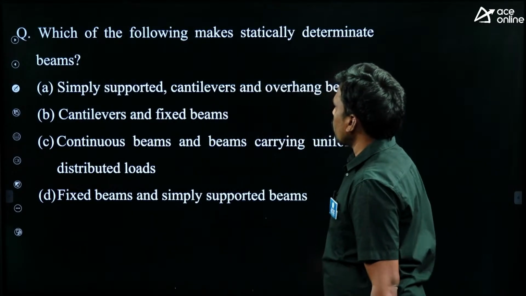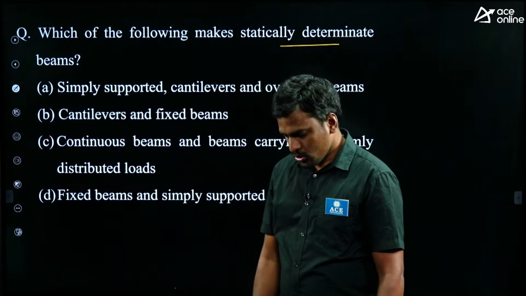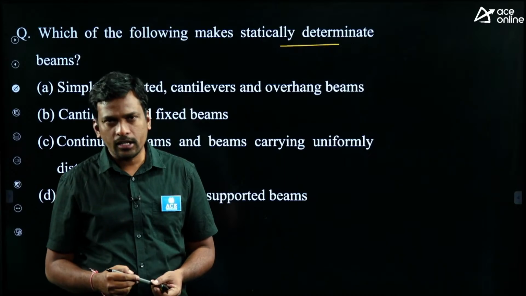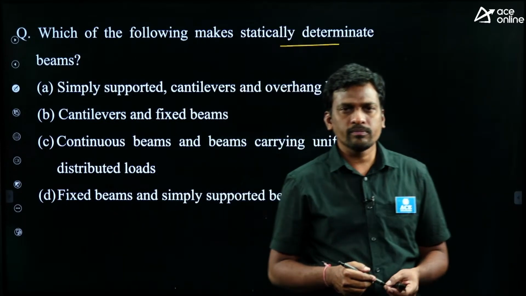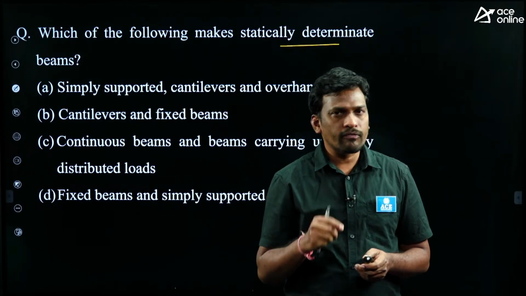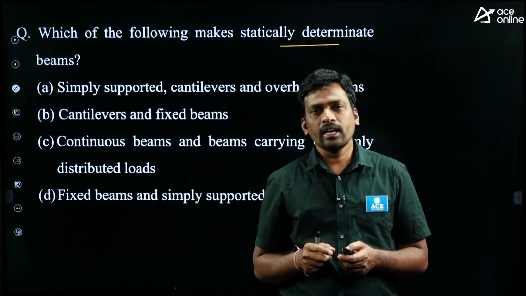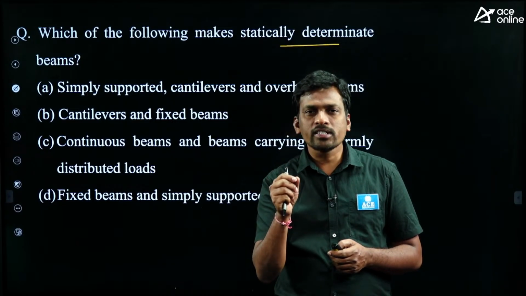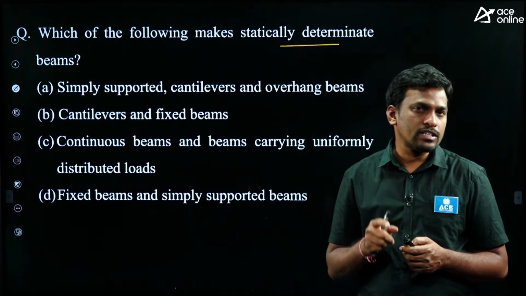Which of the following makes statically determinate beams? Students, I gave a few examples for statically determinate structures and indeterminate structures, right? First, what is the definition of a statically determinate structure? If the number of unknown forces equals the number of equilibrium equations, it means the equilibrium equations are sufficient, and it is called a statically determinate structure. If equilibrium equations are not sufficient, then it is called a statically indeterminate structure, right?